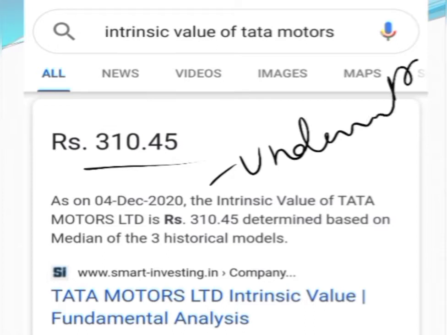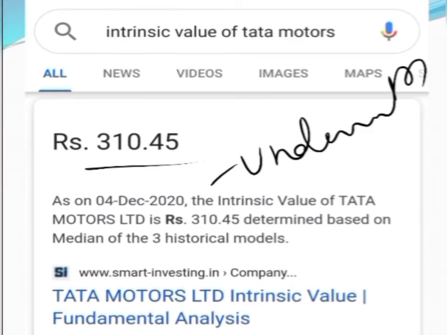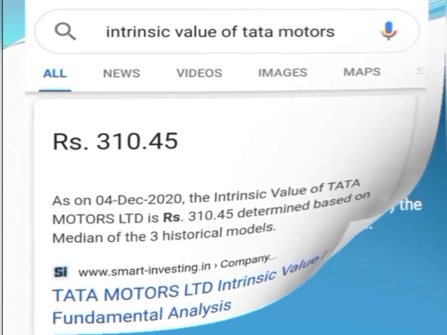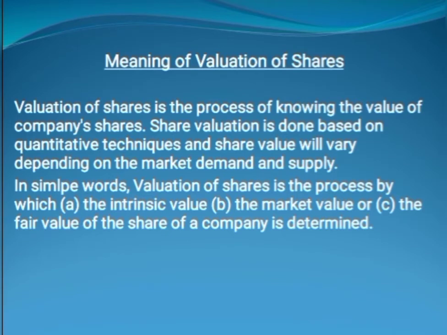So whenever we take the investment decision, we have to make analysis like this. We have to compare the value with its trading price to know whether that particular share is overvalued or undervalued. Based on that, we can take our investment decision. So with this introduction, let us take up the first concept which we have to study in this chapter, that is meaning of valuation of shares.